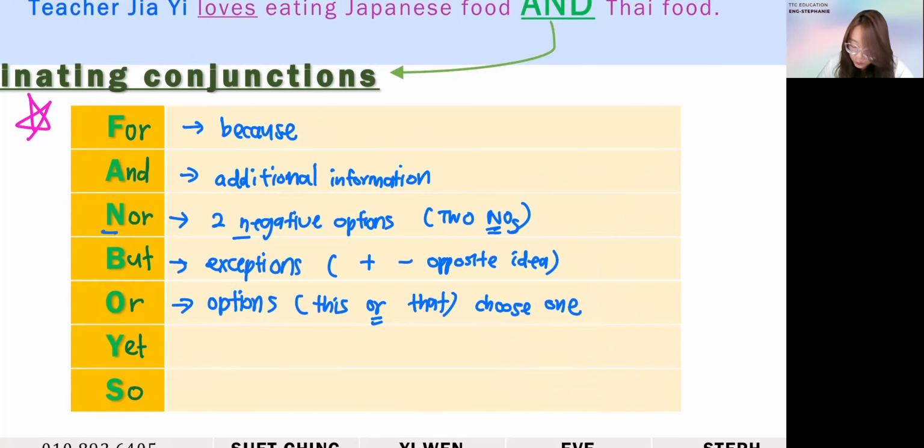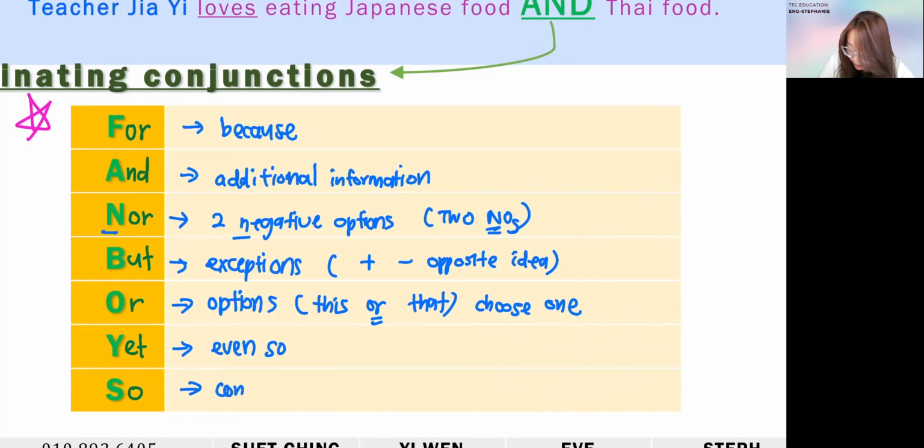All right. Next one we have yet. Yet is when you have things that have a meaning of even so. Okay, even like this you cannot. So you did something, but even so, yet you cannot receive something. Okay, write it down first. Later I'll explain further. And the very last one here, we got so.